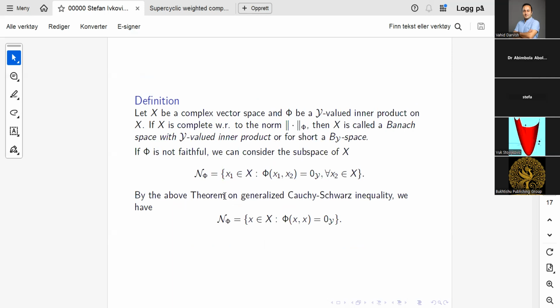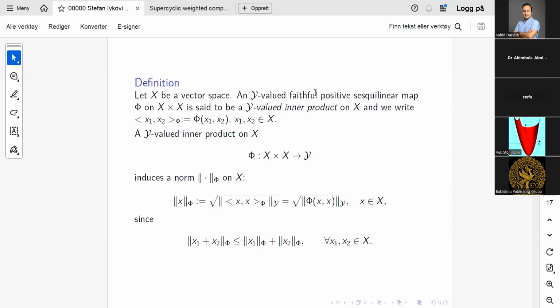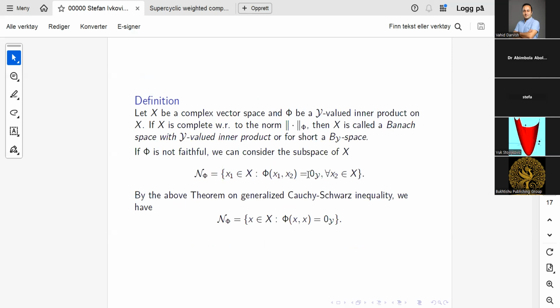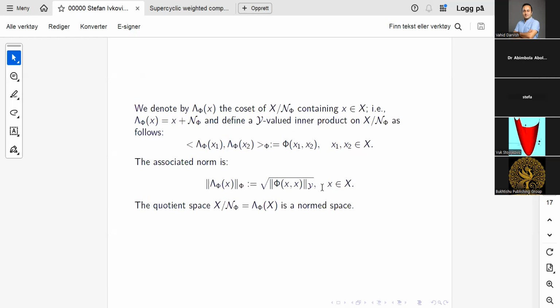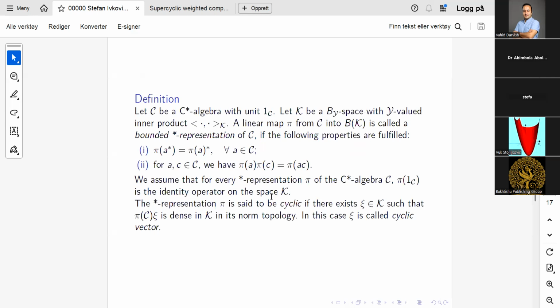And of course, there are ways to bypass this requirement that phi is faithful. If phi is not faithful, you can consider this subspace, which is in fact equal to this subspace by the Cauchy-Schwarz inequality, and then you can consider this quotient space and equip it with this norm here, because this is then a norm on the quotient space. It is just the same norm as on X, but it is a norm on this quotient space. So there are ways to bypass this requirement on faithfulness.